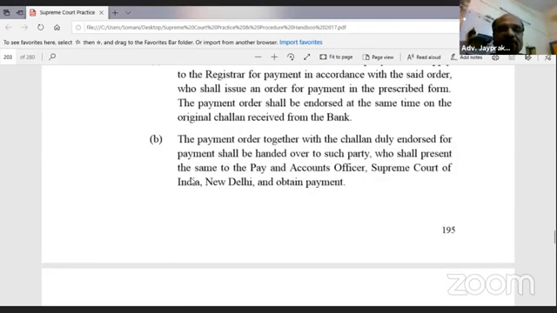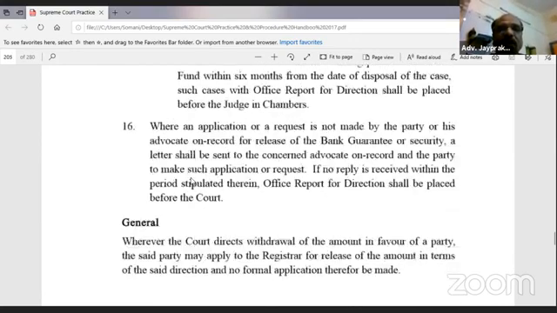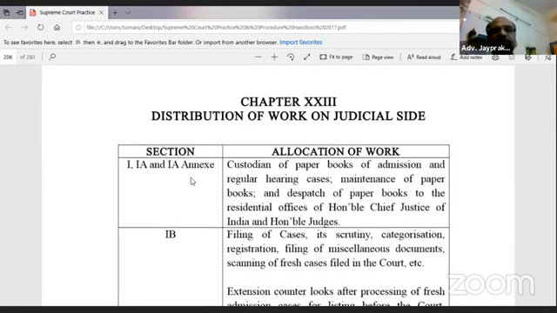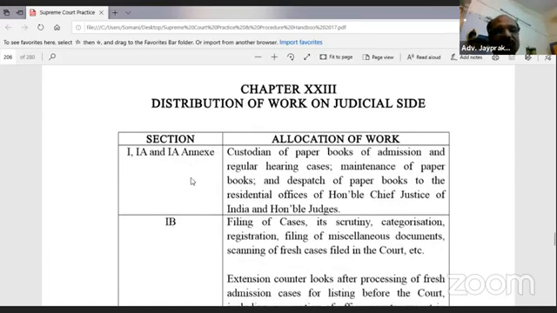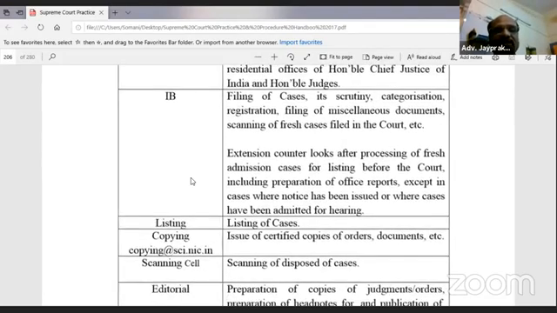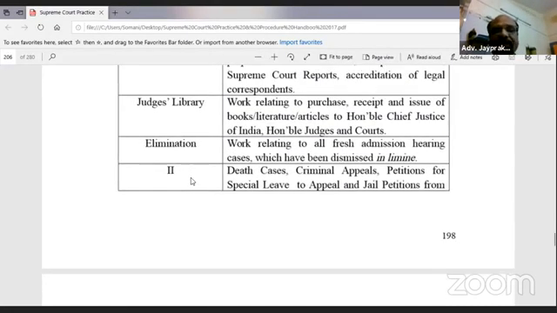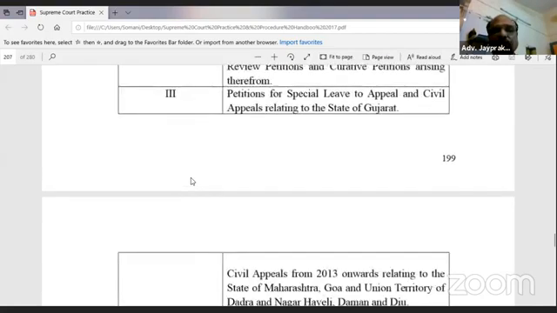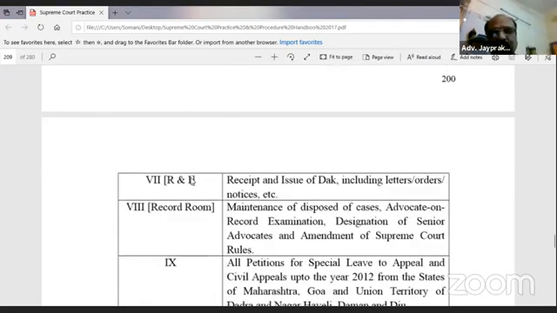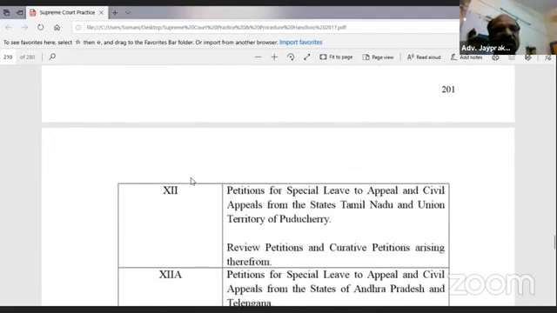See friends, such a beautiful distribution of work on the judicial side. You will find these are separate sections, and in each Supreme Court section, a particular type of work is carried on. What is IA, annexure, IB, okay, then listing, then copying, then scanning cell, then editorial cell. You read it in detail when you have the time. Then you will understand our entire Supreme Court system. So all these sections are there. They are working.